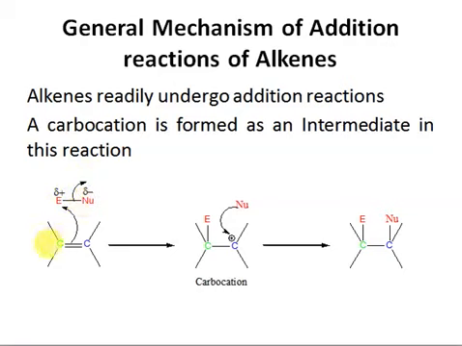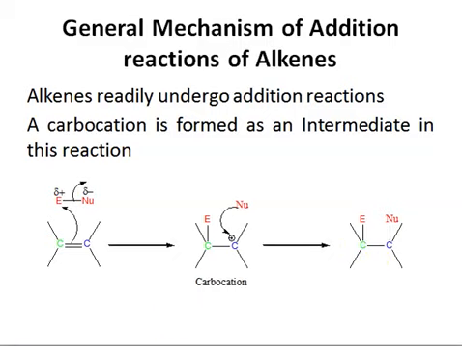So at the start of this mechanism, the pi bond attacks the electrophile, which is electronically deficient, and the nucleophilic component leaves. As an intermediate, we get a carbocation here. After formation of this carbocation, the nucleophile that was left in the previous step will attack here, and we will get a saturated compound. So this is the general mechanism of addition to alkenes.